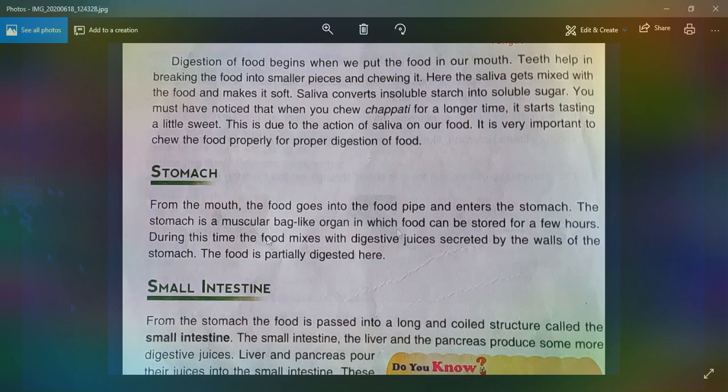The stomach is a muscular bag-like structure in which food can be stored for a few hours. During this time, the food mixes with digestive juices secreted by the walls of the stomach. The food is partially digested here.